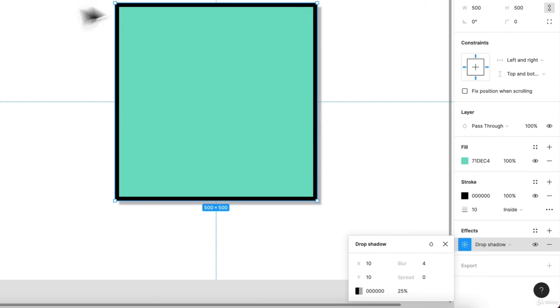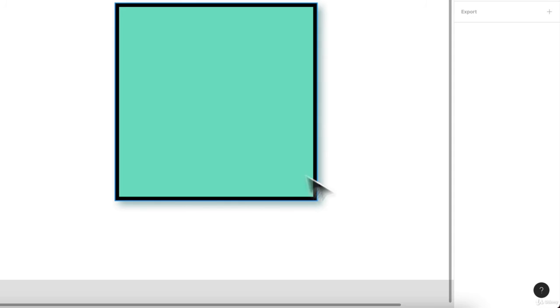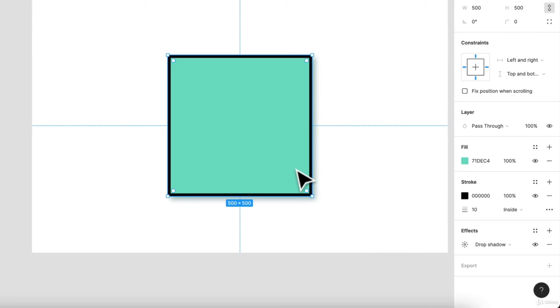That means the light source is coming from like here. And you can blur it any which way you want. So I blurred it to say 20, and you can set the opacity and the color of that shadow. So in this case, let's make it like a dark blue. And we can see that right there. That's one effect.